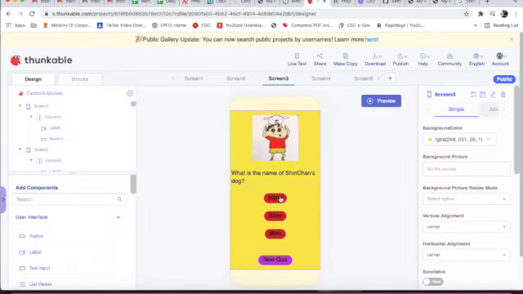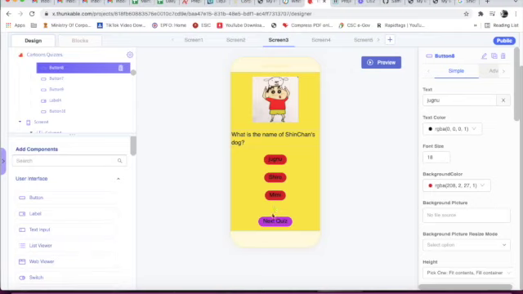Here, when we select the wrong button, it will display in label 4 "Oh, you are wrong." When we select the correct option, it will show "Yeah, you are right." When we click button 10, next quiz, it will navigate to screen 4.